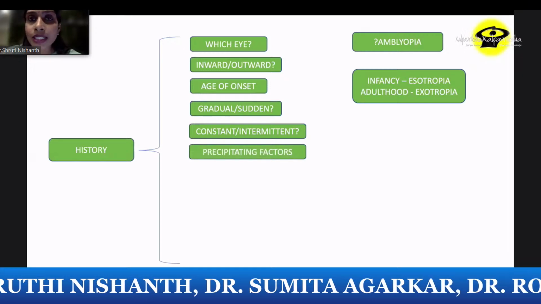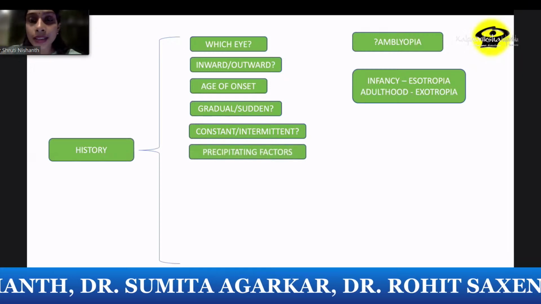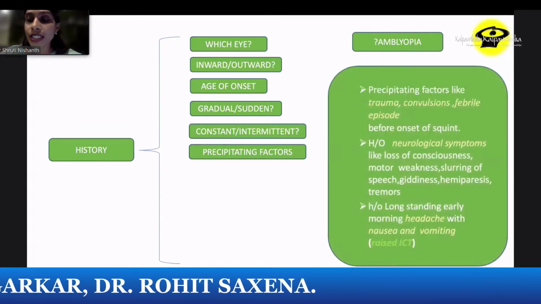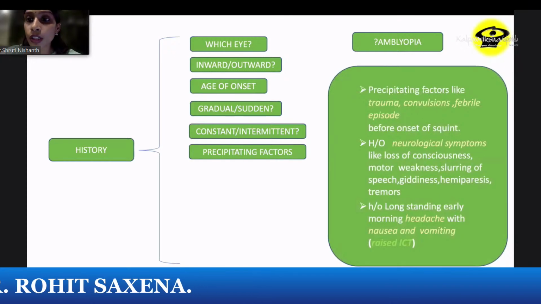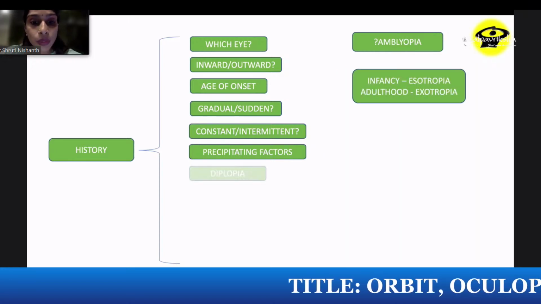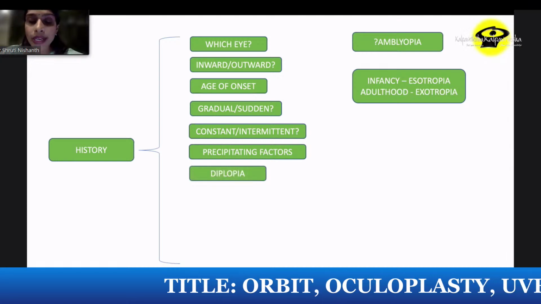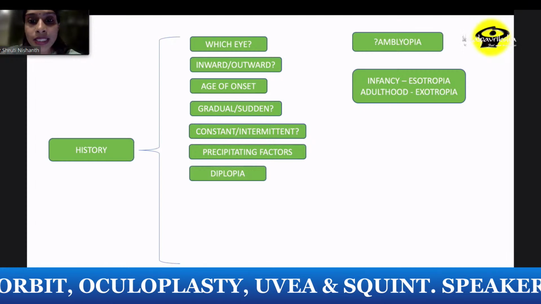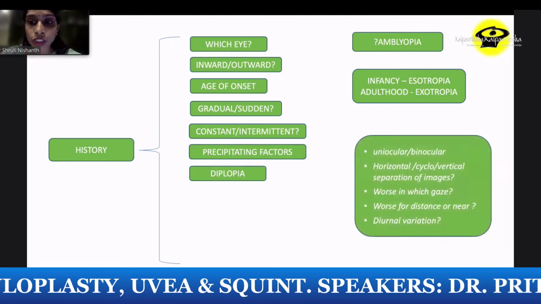So many intermittent exotropias, you see them coming when the child is tired or sleepy, or when the child is not paying attention. So you look for precipitating factors like that, or you can look for trauma, convulsions, or any other neurological symptoms, or simply headache, nausea, vomiting, which can be a symptom of a squint. Look for diplopia, especially diplophotophobia in intermittent exotropia. Because of the intermittent exotropia, they end up having double vision.